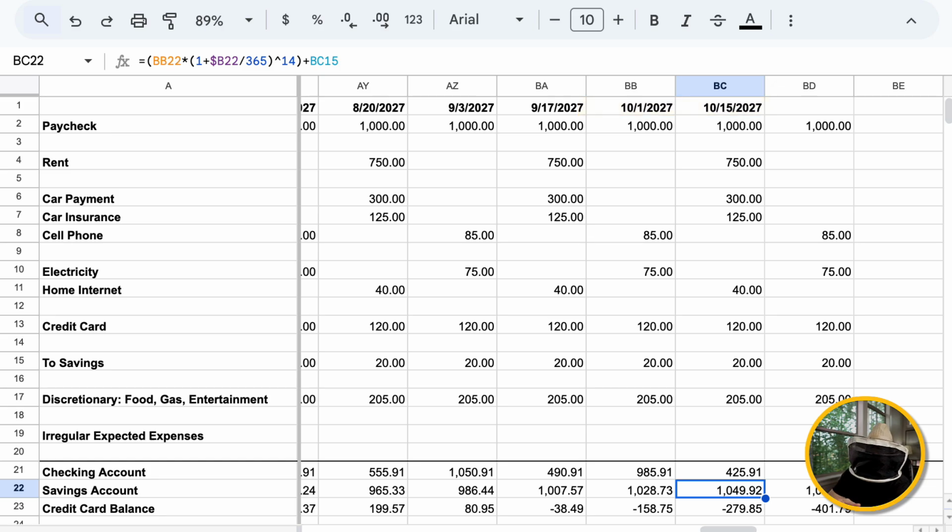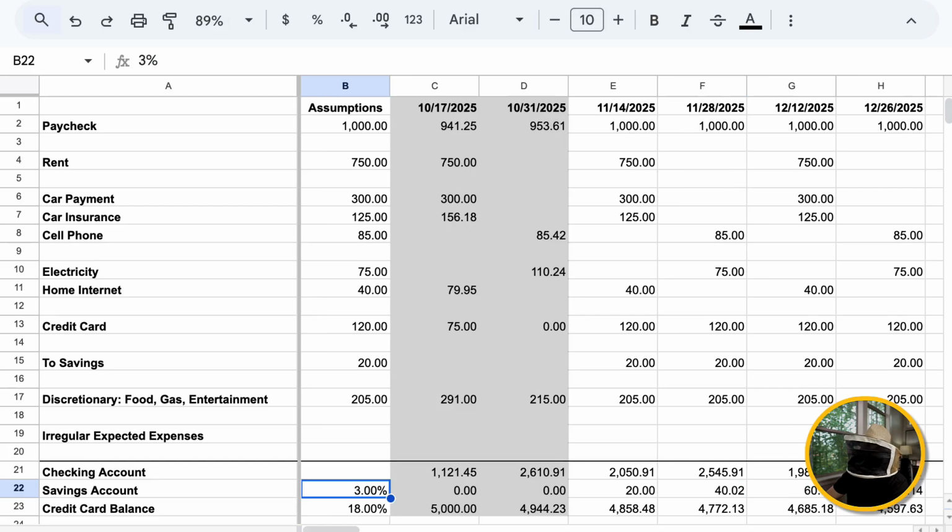And I will tell you, once we get more advanced, I definitely do that. So let's start in B22. I put a 3% interest rate in here for our savings account. 3% may be tough to find, but it depends on your financial circumstances. As of late October 2025, when we're filming this, it's available out there.